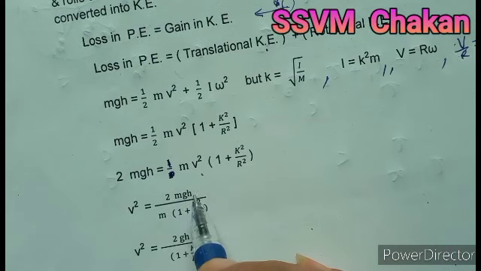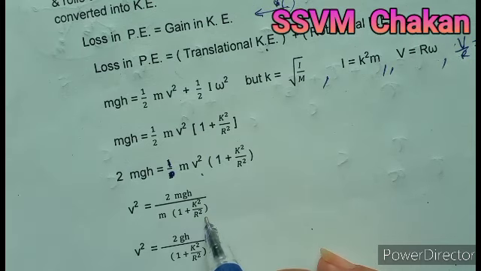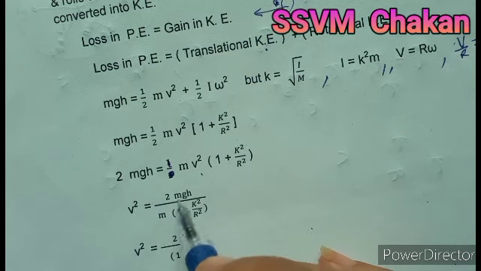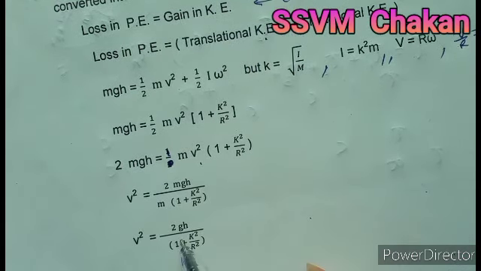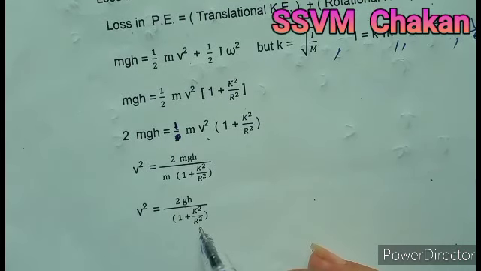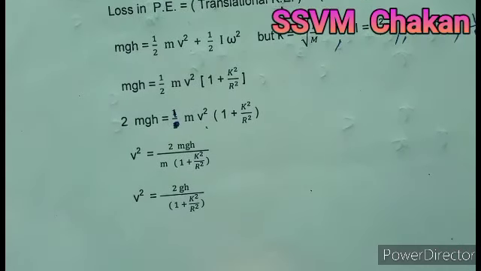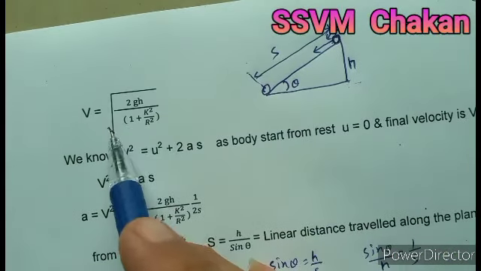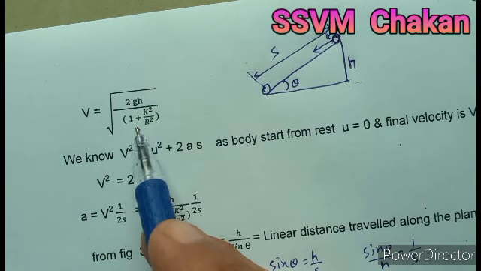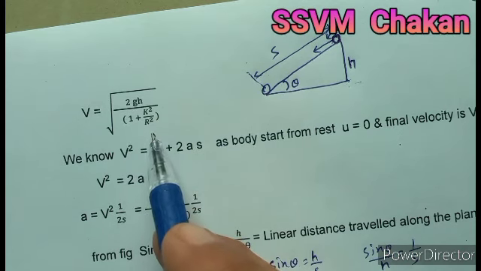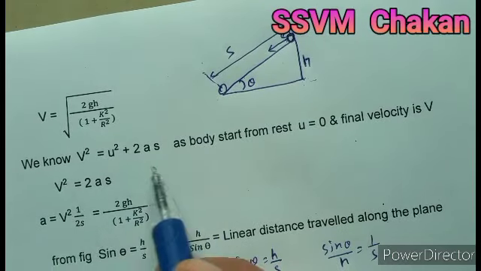So v² is equal to 2mgh divided by m times the bracket 1 plus k²/r². M cancels. So v² is equal to 2gh divided by 1 plus k²/r². Taking the square root, you get v equal to the square root of 2gh divided by 1 plus k²/r².